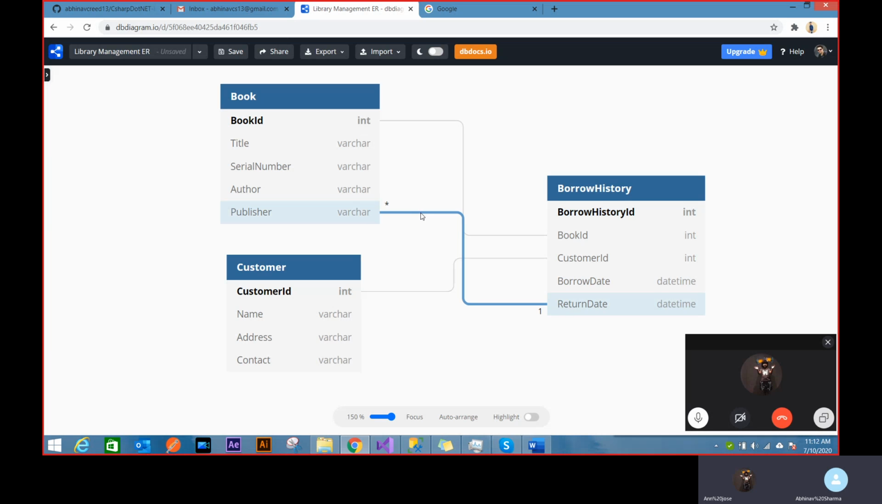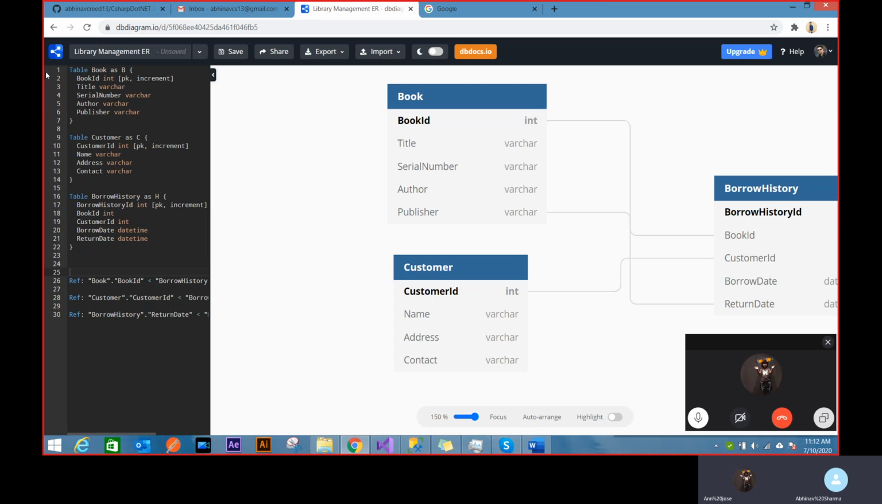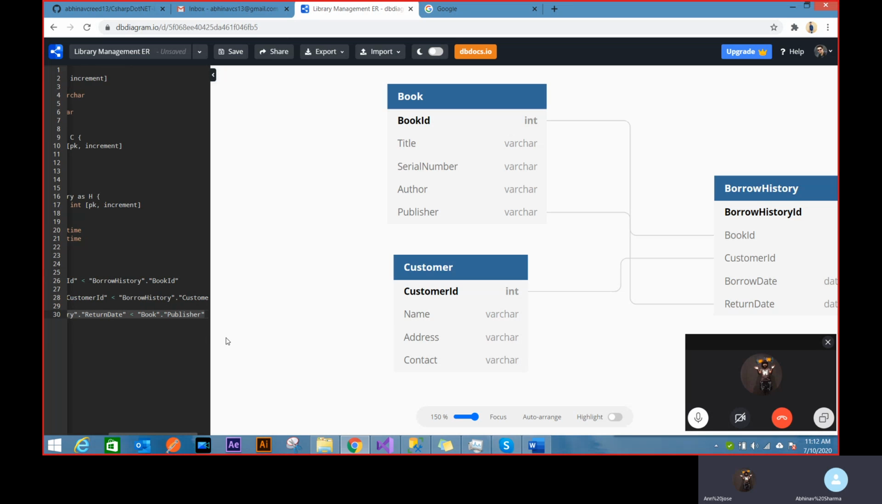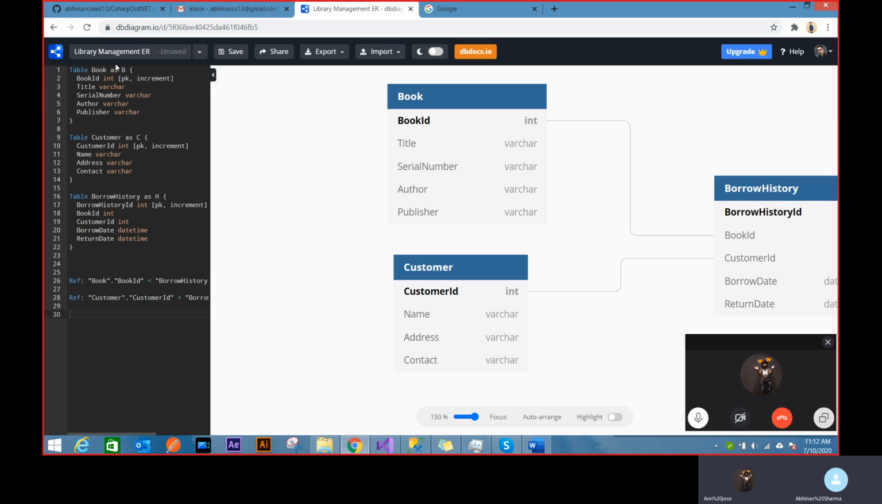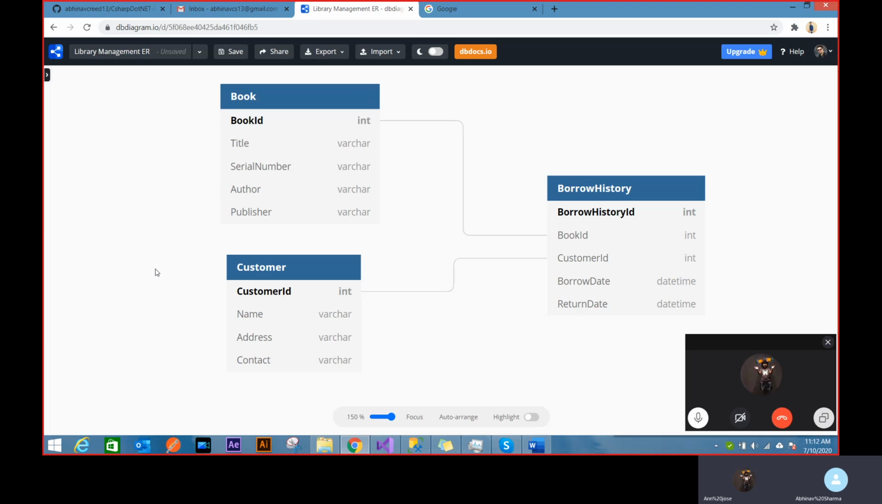Oh, there's a wrong connection. Just like a tool I'm using. There's a lot of tools out there, I'm using this simple one. So we'll be creating these three entities and working throughout this application with these entities.